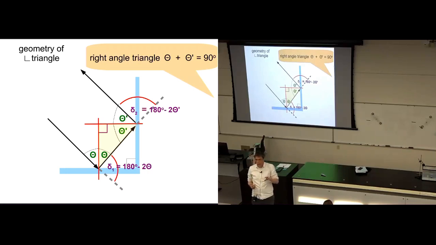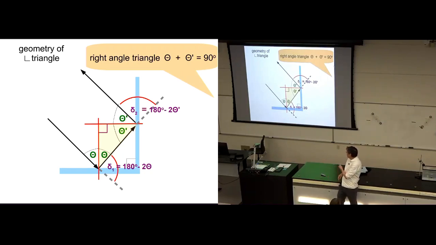But another bit of geometry that's hidden in the figure is that theta and theta prime are actually related to one another. They're connected to one another by the geometry of a right angle triangle. See, we've got a right angle triangle in our picture. There are various ways you can draw it, but I drew it in yellow here. Here's a right angle triangle. So here's the right angle between this horizontal and this vertical. That's the right angle in the right angle triangle.